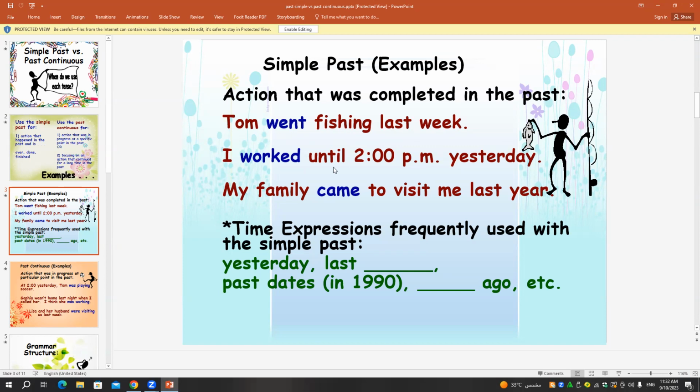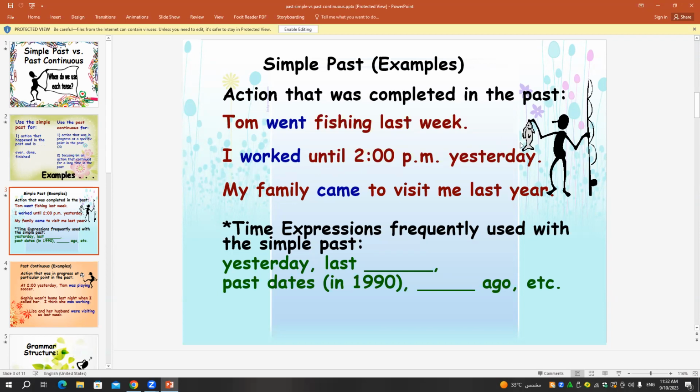So example number 2. I worked until 2 p.m. yesterday. Of course it's in the past simple because I have verb two. I don't have was or were plus ing. Was or were plus ing, we are talking about the past continuous. So here we are talking about the past simple because we have the second form of the verb.